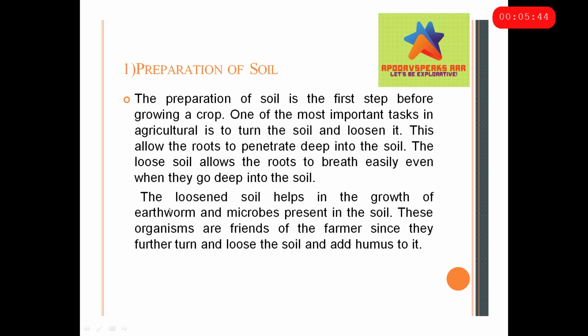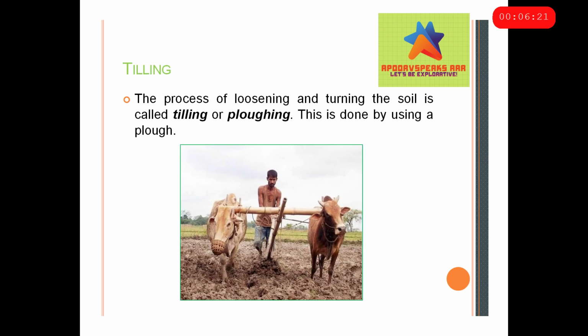And then the loosened soil also helps in the growth of microbes, like I already told, and these microbes are the friend of the farmers. Also to be mentioned, the marigold flower is a very good friend of the farmer, because if they plant marigold, not to compete with the main crop but somewhere else near the field, all the bugs, all the pests of the crop will get attracted and the crop will be saved. So marigold is a very good partner of the farmer.